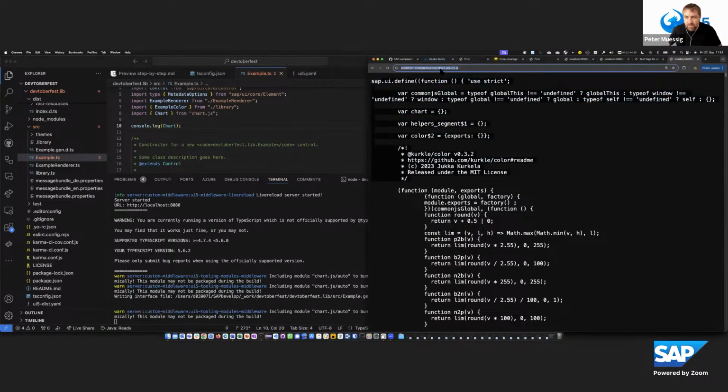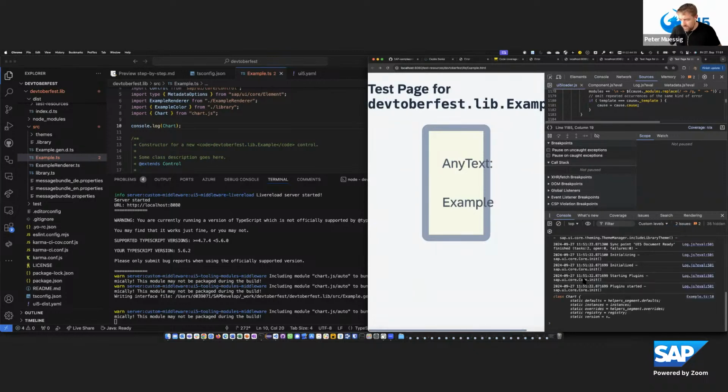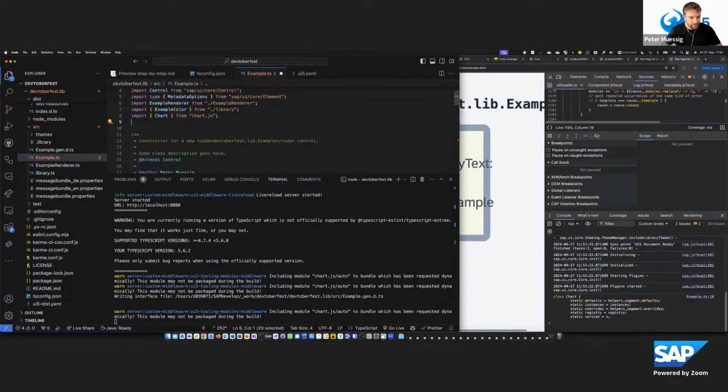And if I would now show that in the example page, then in the log we can see this dependency. I should also enable the info for that. So here the chart is available and loaded. And now it can be used at runtime like you see in the documentation from chart.js. So this is really the clue: it's as easy as possible to consume third-party packages.